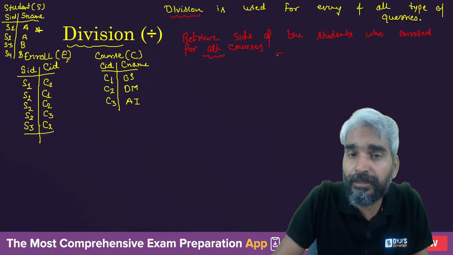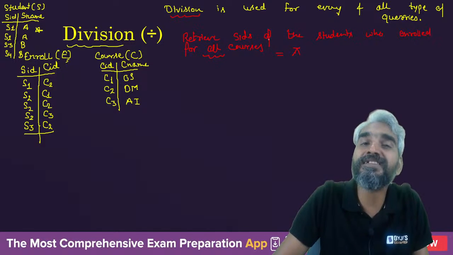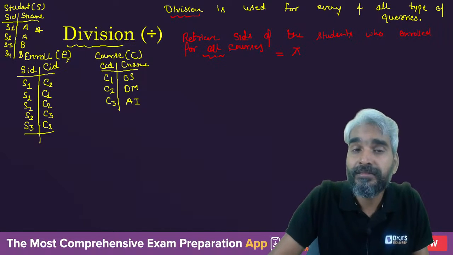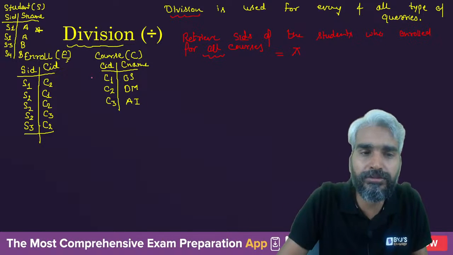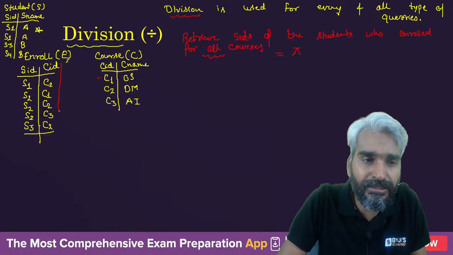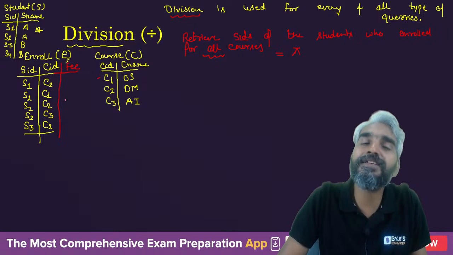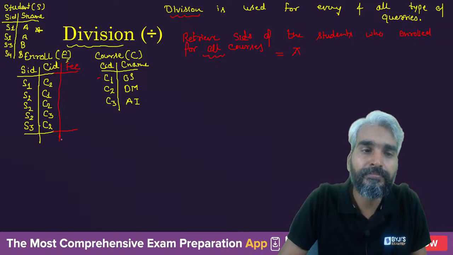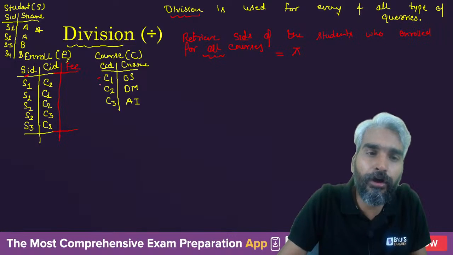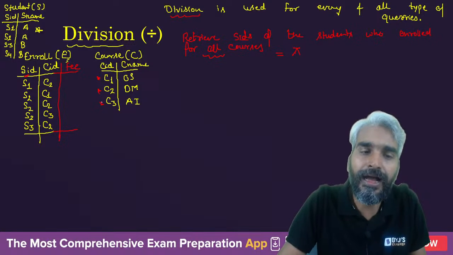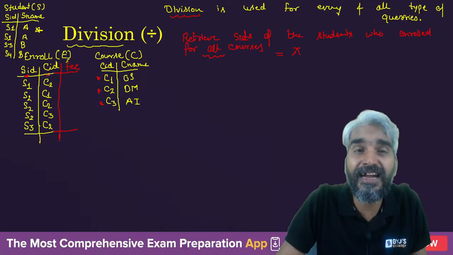The answer for this will be that you can project the two pieces of information needed, SID and course. So let's try to understand how you define the courses. The courses are defined with respect to CID. There may be some other columns in this enroll table, let's assume P, which are free, but you are only interested in with respect to what SIDs all the CIDs of the course table are available. With respect to what SIDs in the relation enroll, all the CIDs are available.